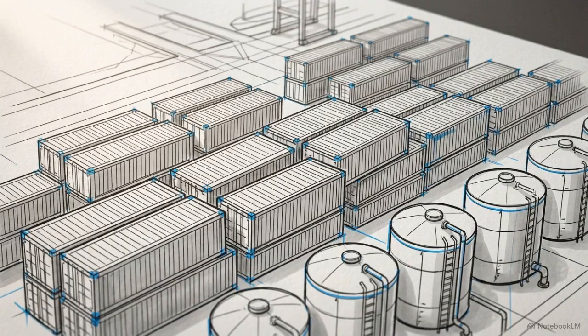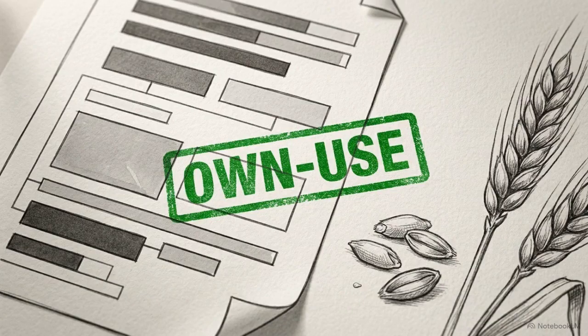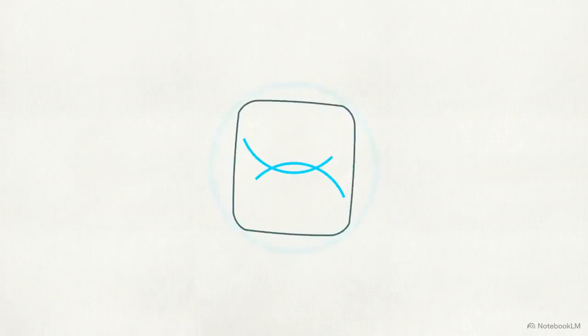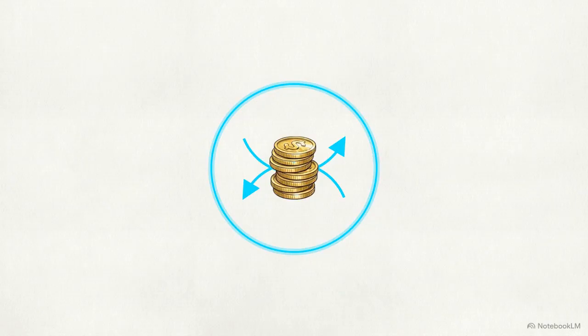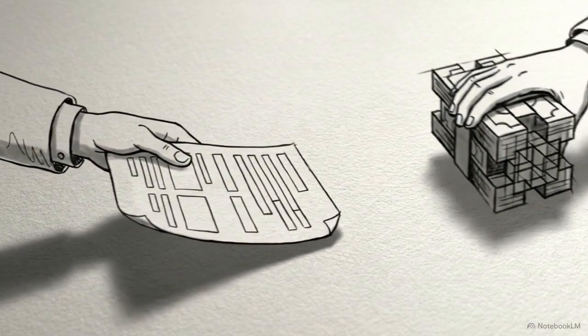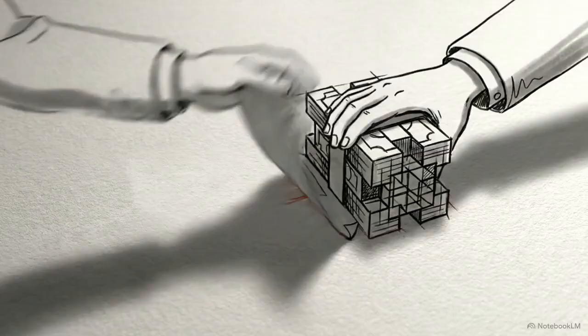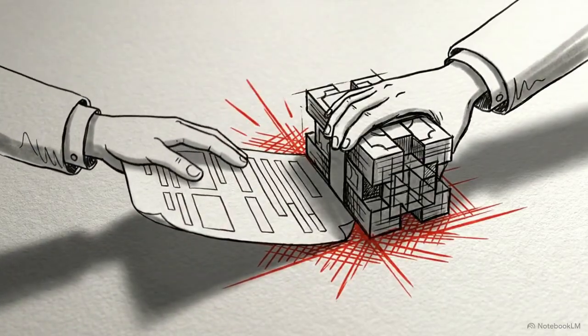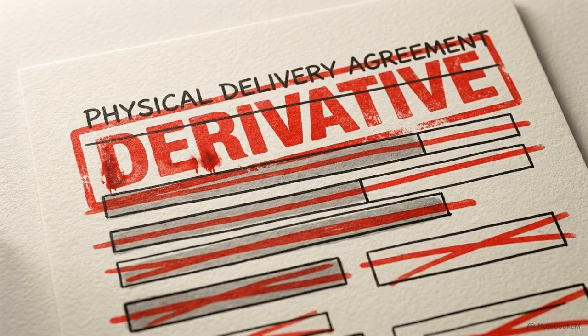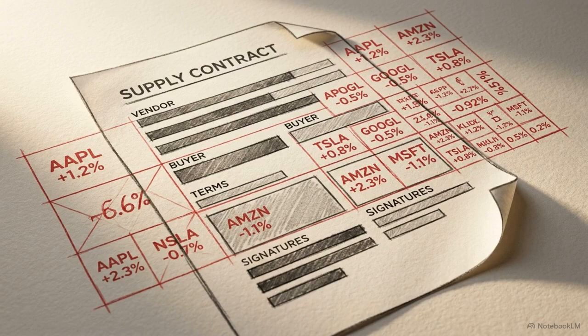This boundary logic is especially critical for contracts involving physical commodity supplies. A genuine physical procurement contract stays off the financial instrument balance sheet through the own use exemption. That exemption is overridden the moment a contract permits net cash settlement. Behavioral evidence carries the same weight. If an entity has a history of settling physical contracts for a short-term cash margin, the standard ignores the legal title and treats the arrangement as a fair value derivative. By prioritizing economic behavior over legal labels, the scope rules prevent trading activities from being hidden behind physical procurement language.